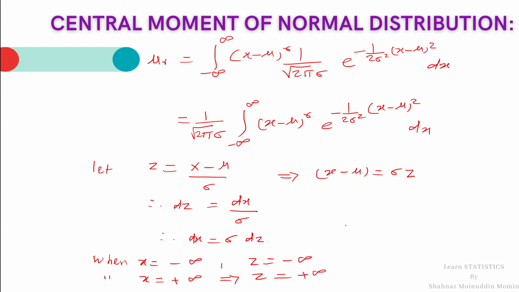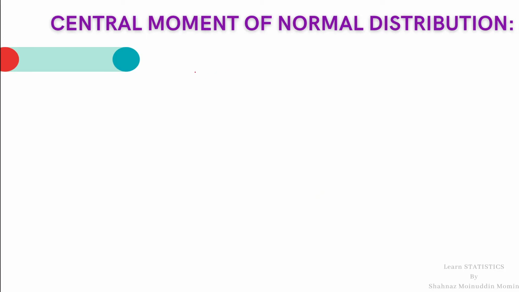By substituting all these values in equation number 1 for our reference, we will get the rth central moment mu r is equal to 1 upon root 2 pi sigma, integration from minus infinity to infinity sigma z raised to r, e raised to minus z square by 2, dz.